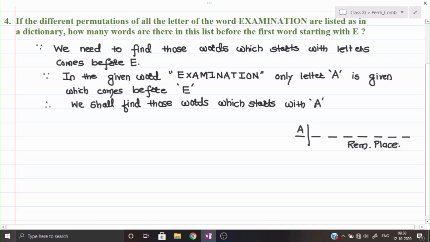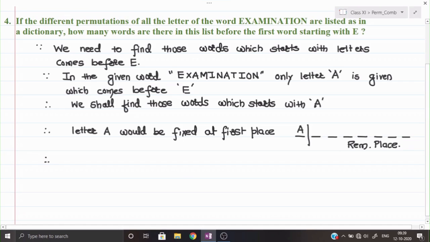So we can say that letter A would be fixed at first place.